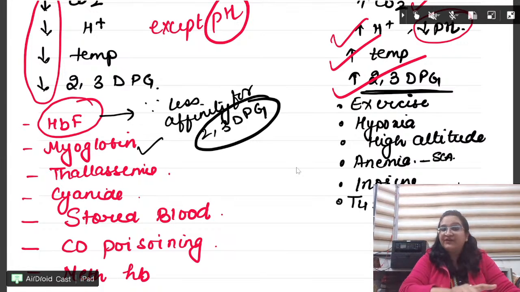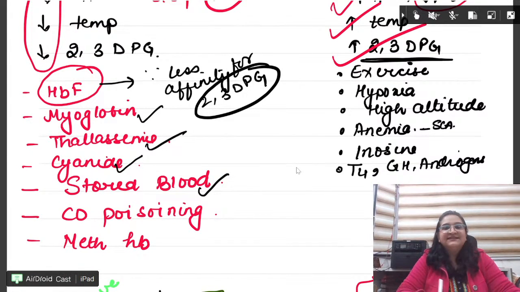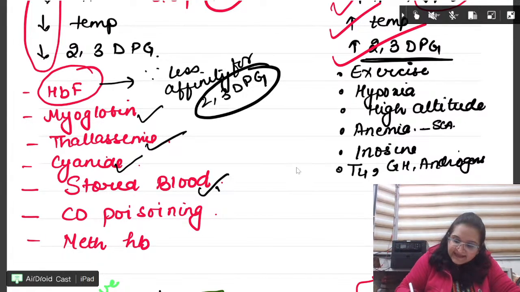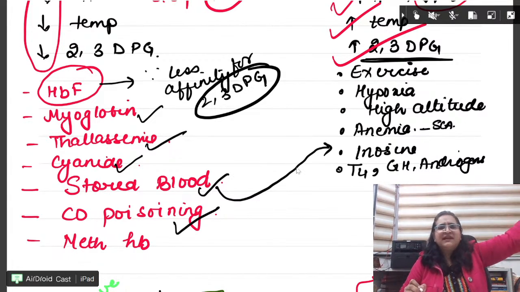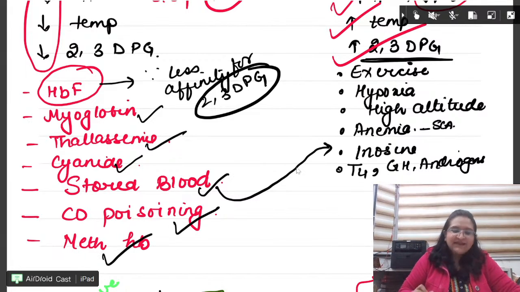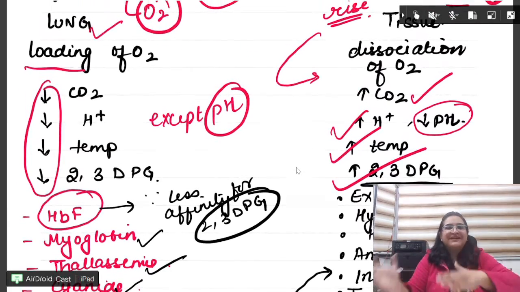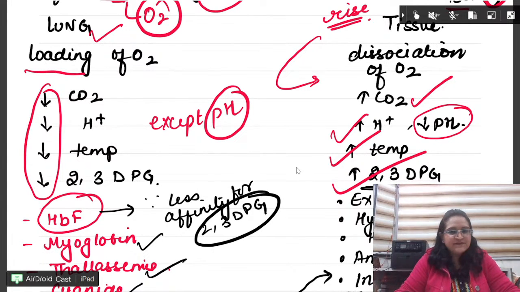Myoglobin curve, which we already saw. Thalassemia, cyanide poisoning, stored blood. Stored blood has a left shift of the oxyhemoglobin curve. To correct it, we use inosine. How? I will tell you. CO poisoning, extreme left. Methemoglobin. Fine, beta. So these are the causes of right and left. Never make a mistake. Repeat. RRR, LLL. HbF is important.